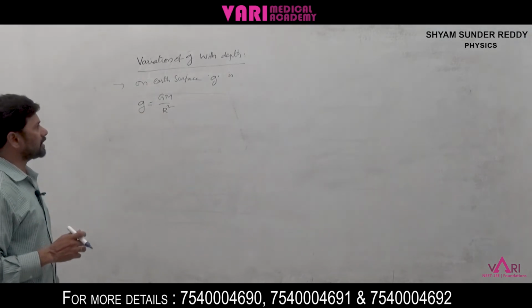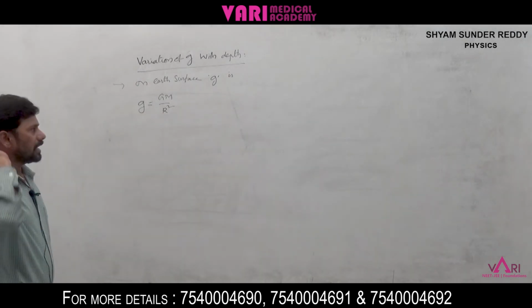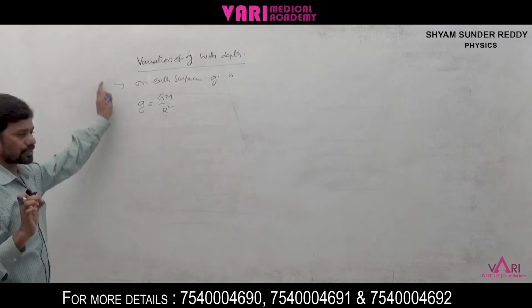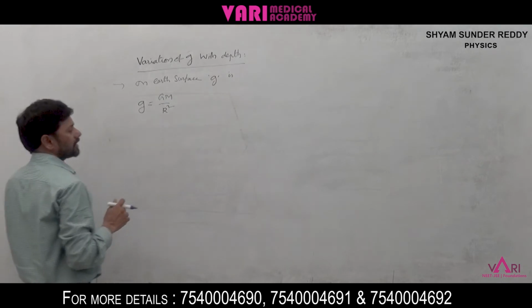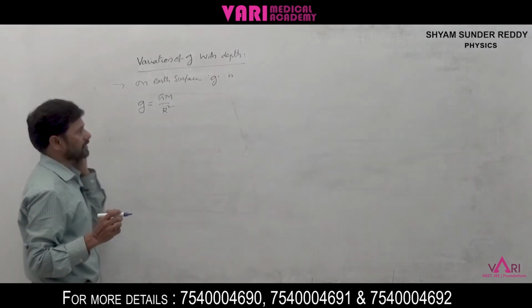Here we take the earth, since we are discussing the acceleration due to gravity of the earth. The earth's g value is 9.8, which is a constant.